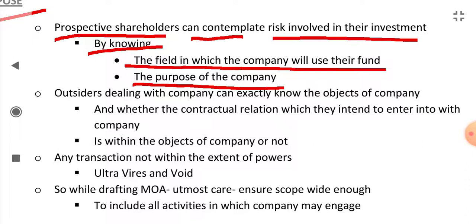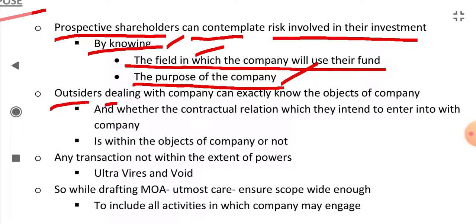The type of business the company will carry on, the purpose of the company, is given in the memorandum. So it helps the shareholder.